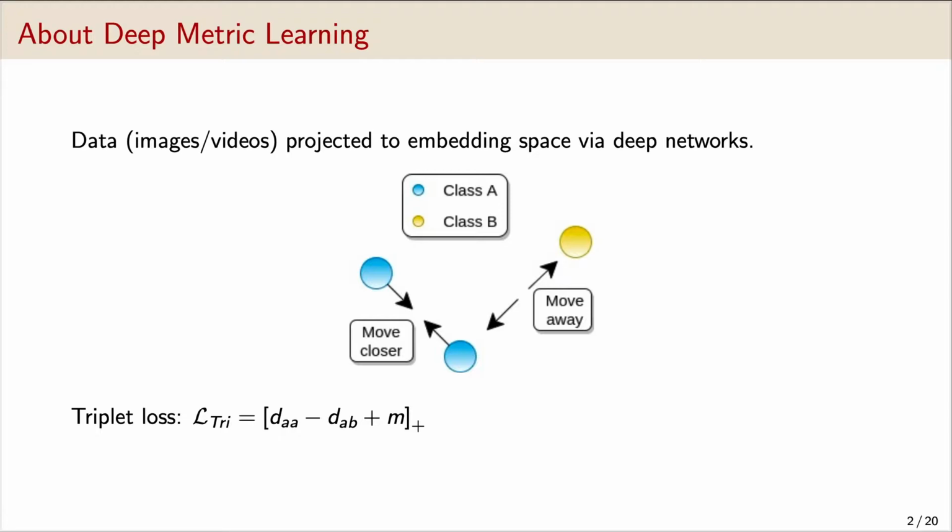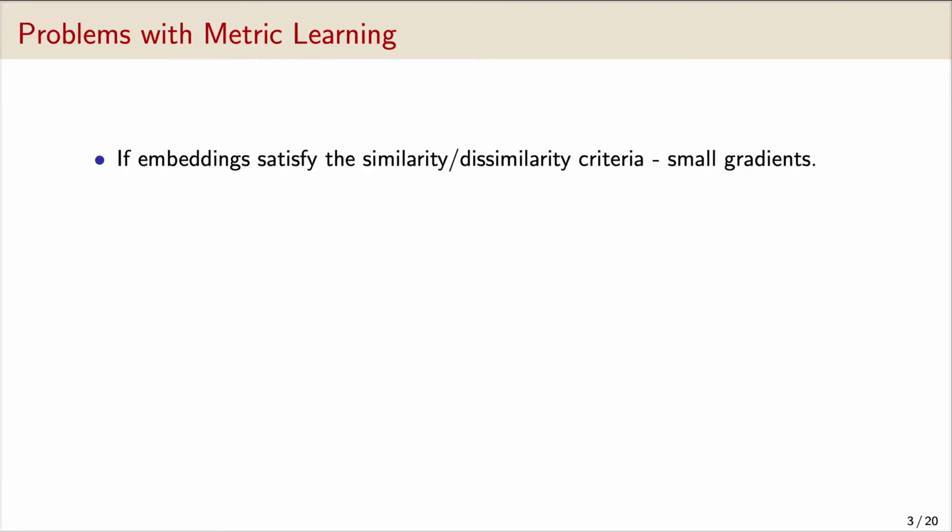deep networks, and then we use some objective to train them so that the samples from the same class, known as positives, move closer and the samples from different classes, known as negatives, move farther away, as shown in this figure. One such objective is the triplet loss, which is formulated using the distances between the positives and the negatives.